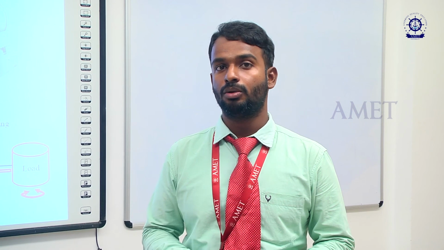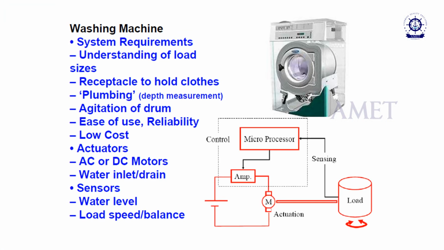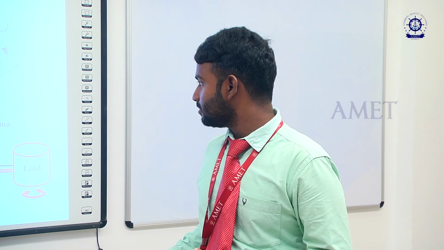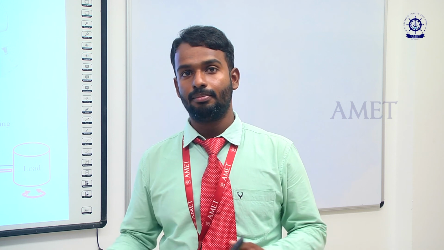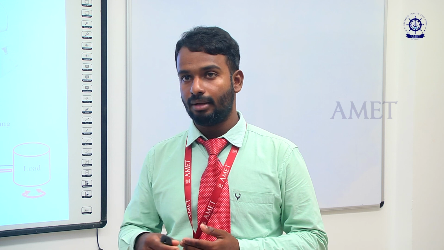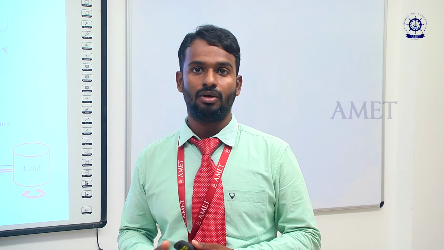Nowadays we are using the automated washing machine. In this washing machine, all the works, whether pre-washing, post-washing, spinning or drying, are controlled in the process by using the microprocessor. We can control all the processes by which we can wash the clothes by means of a fully automated washing machine. So by this also we go with the mechatronic system process.